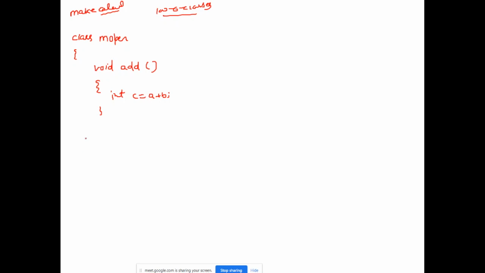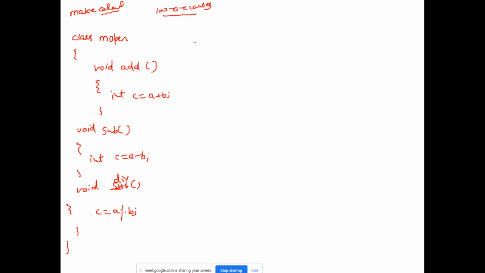We have another method, void subtract, and this is performing int c is equal to a minus b. Another method, void division, c is equal to a modulus b, or divide by b. If you want to get remainder, then use this modulus operator, otherwise use division operator.